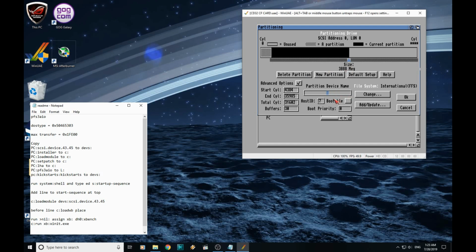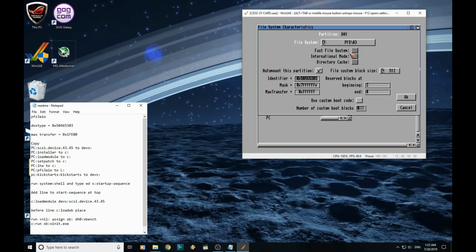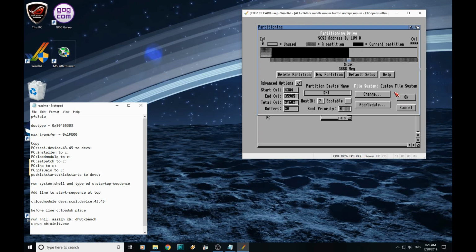We're going to call this DH1. And we need to change our file system again. We also need to change this max transfer. Then we'll create one more, just to use the rest of the drive.